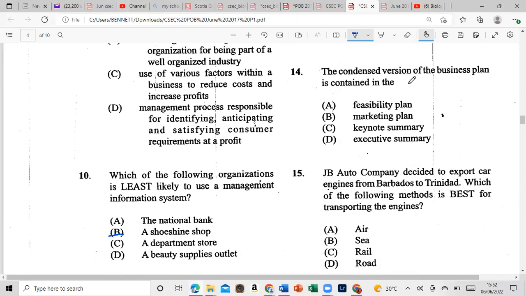Let's move on to 14. The condensed version of the business plan is contained in, is it A, the feasibility plan, B, the marketing plan, C, keynote, or is it D, executive summary? And that is indeed D, the executive summary.